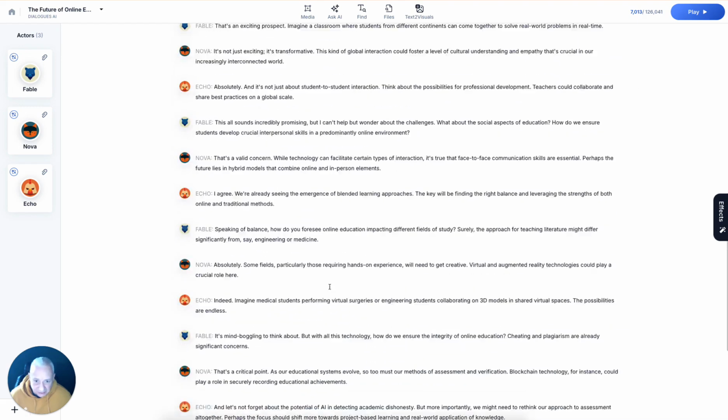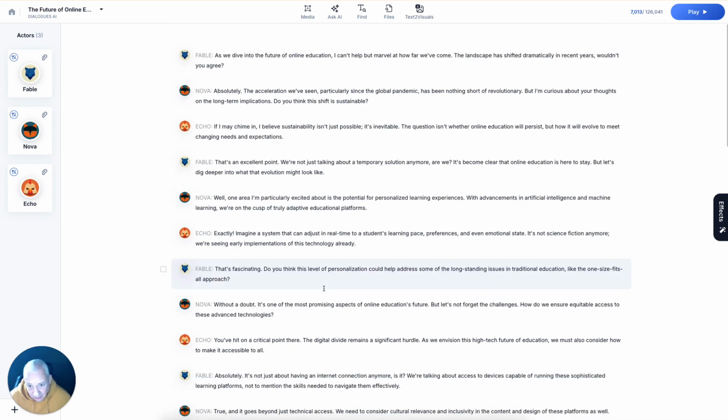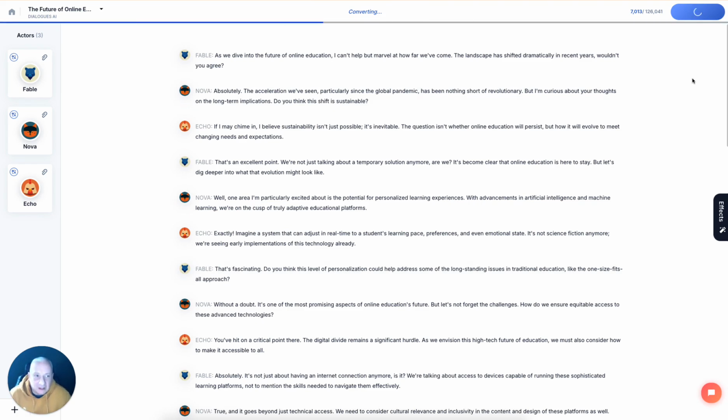We designed the system so that it creates very detailed, but at the same time, realistic dialogue. It's not those dialogues where they agree on everything and there is no conflict, no drama. We try to add some drama to make it more engaging and entertaining. So there are different opinions which collide, and probably that will make this conversation more interesting to listen to. Anyway, let's click play, and in a minute or so you will get an audio version of this dialogue.